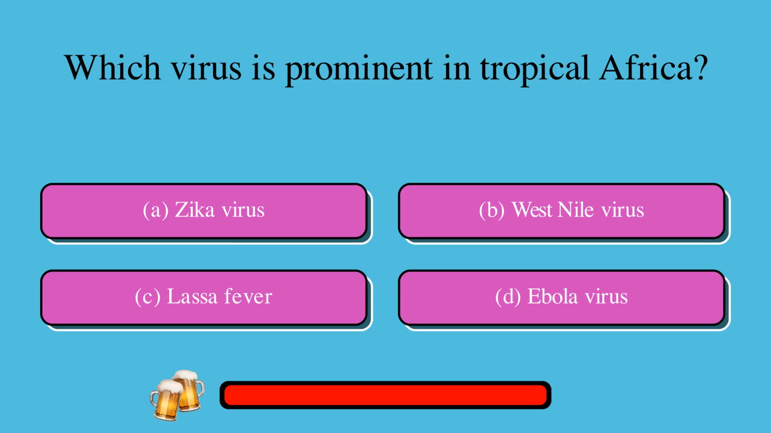Which virus is prominent in tropical Africa? A. Zika virus, or B. West Nile virus, or C. Lassa fever, or D. Ebola virus? The correct answer is C. Lassa fever.